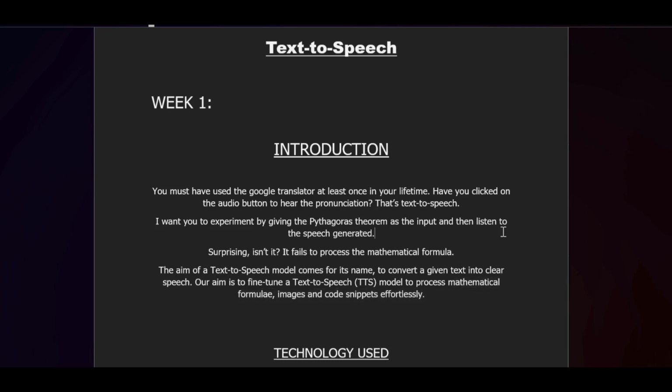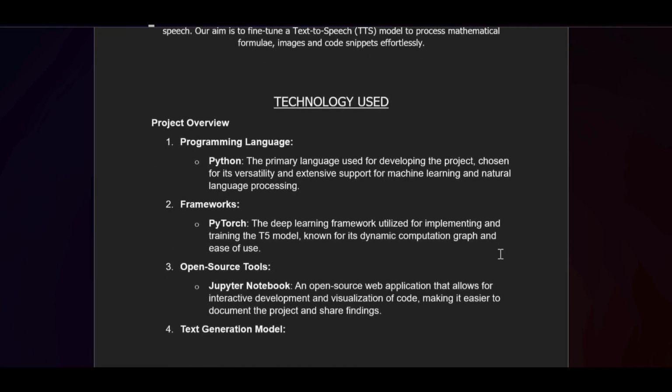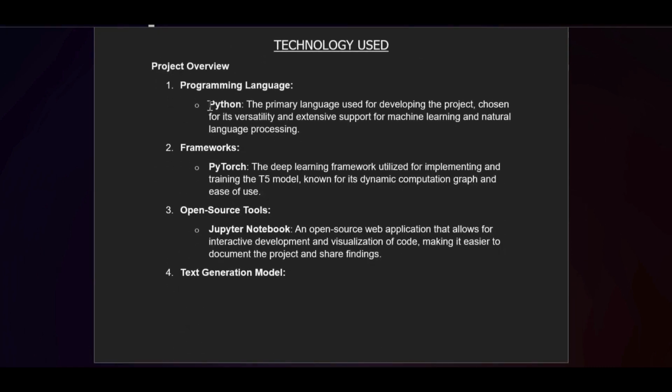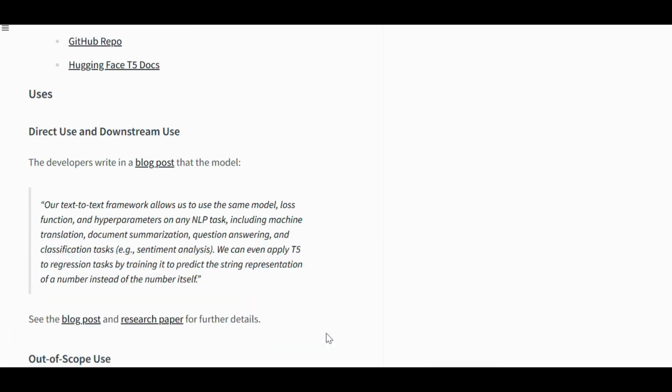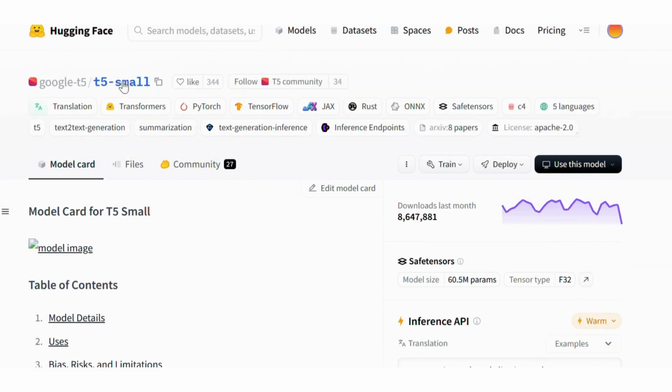Now, let us look at the technology used. The basic programming language for machine learning, which is Python. For frameworks, we have used PyTorch, which is the most popular deep learning framework right now. And even our models, if we see this one, the Google T5 small, you can see PyTorch here, right, where my cursor is.